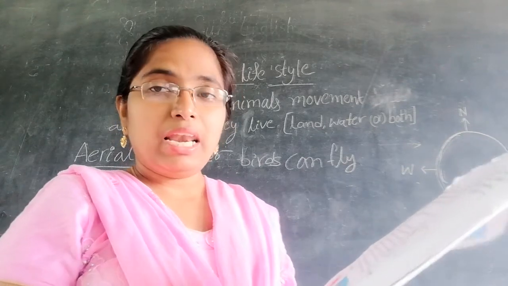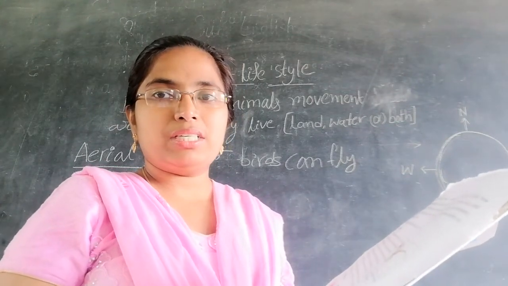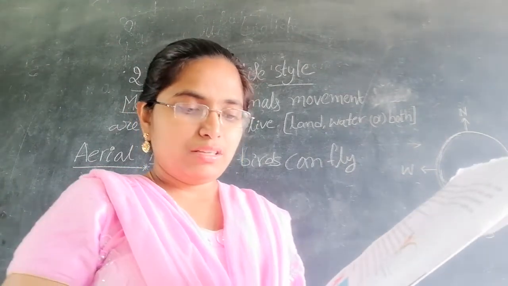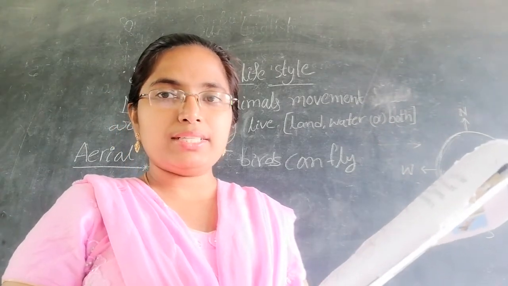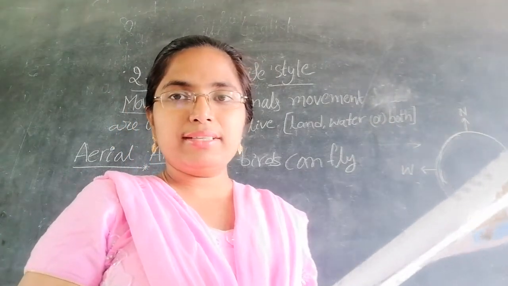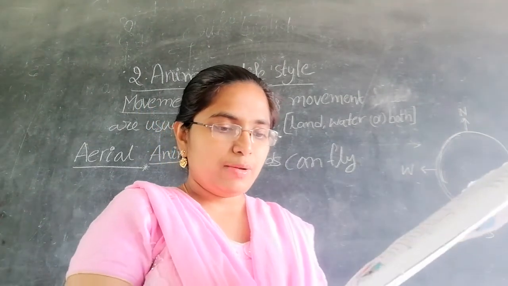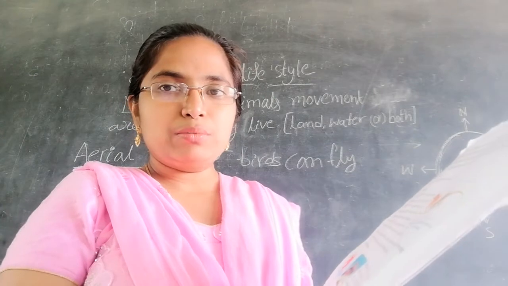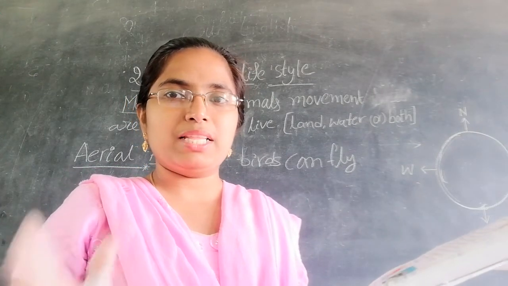Light bones have less weight, and wings have feathers. With the help of light bones and feathers, they can fly from one place to another.